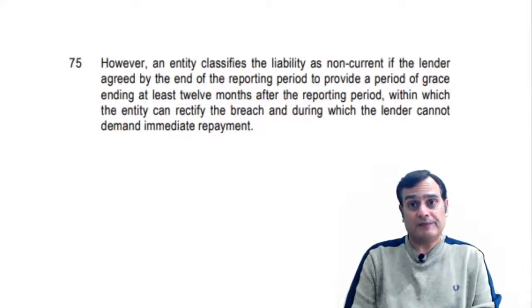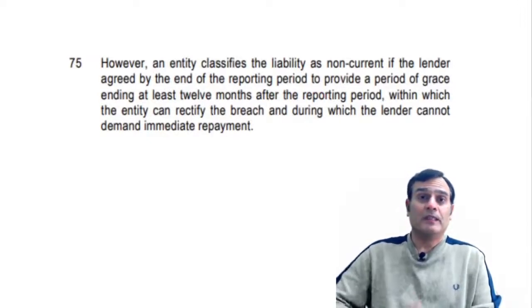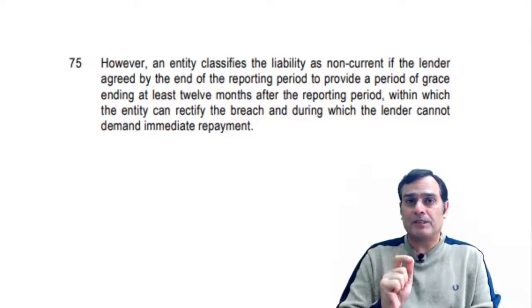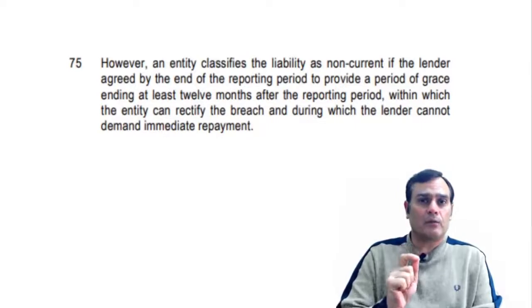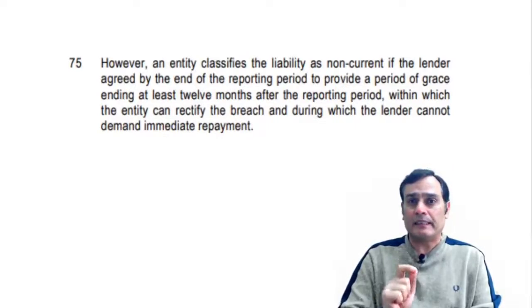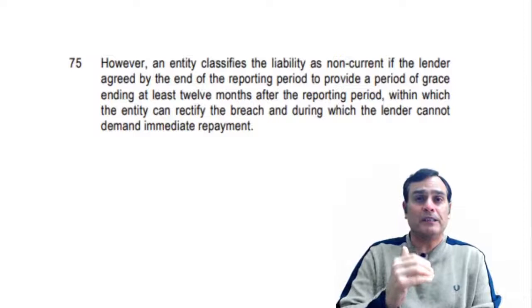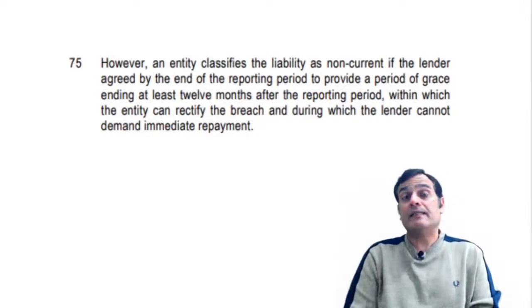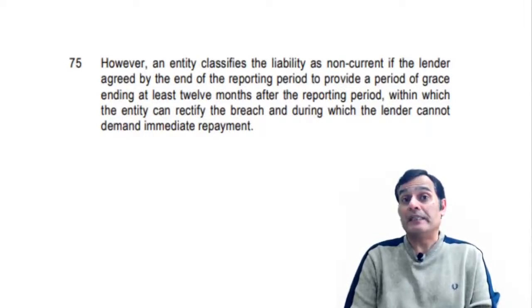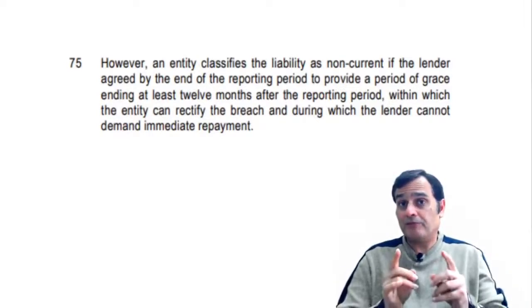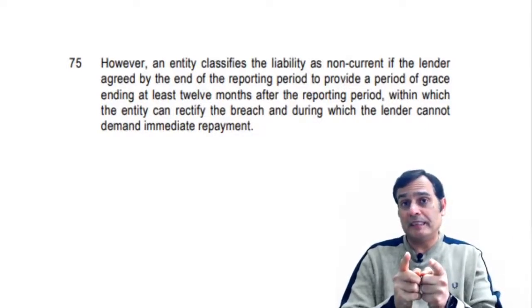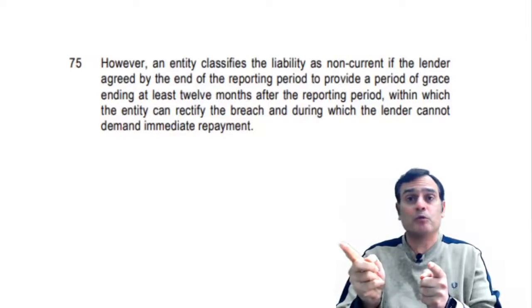Let us quote what is given in the para number 75. It says, however. Now you would wonder why does it say however, because if you recall in the previous video when we were looking at the para number 74 where there was a carve out in terms of IFRS in the index position when there was a breach which took place on or before the balance sheet date and the lender agreed post balance sheet date. Remember, in para number 74, it was talking of the timing factor of the breach before the balance sheet date and the lender agreed post balance sheet date.